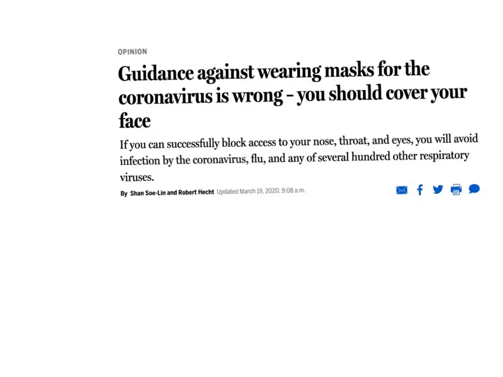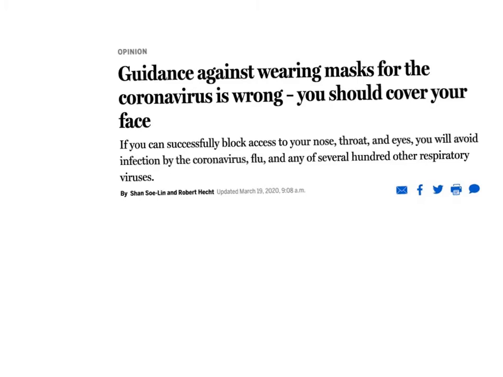Experts pretty quickly responded to these statements by high-ranking public health officials to say, no, people should be wearing masks. Here's an example from the Boston Globe. Now this is March 19th of 2020. This is by a public health official and an epidemiologist. And they simply say the guidance against wearing masks for coronavirus is wrong. You should cover your face. And they run through the evidence.